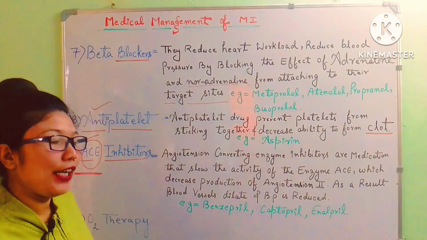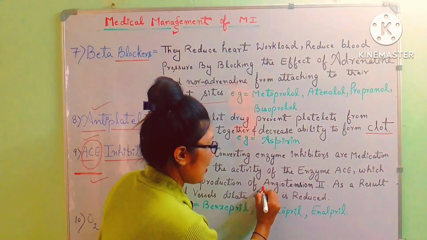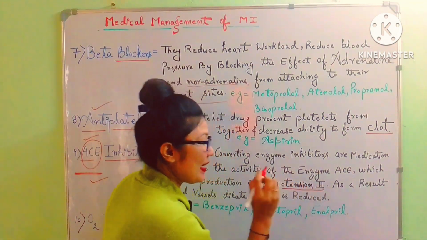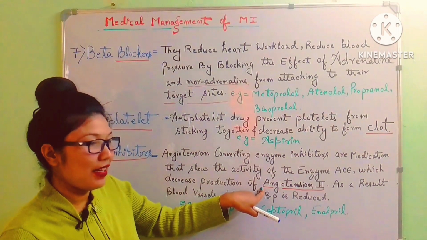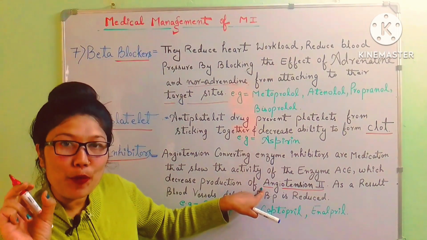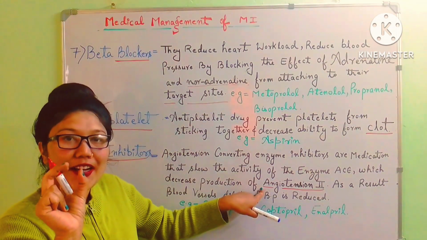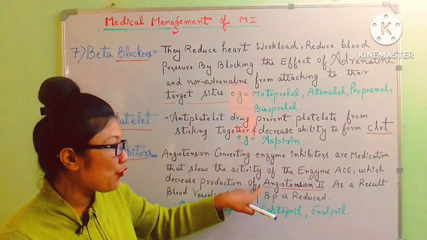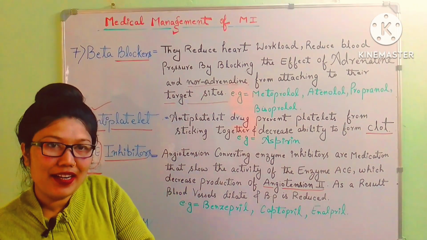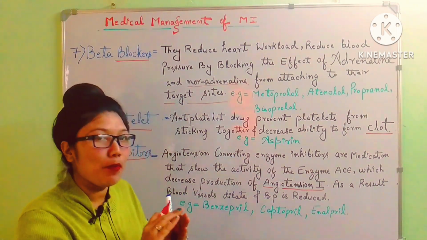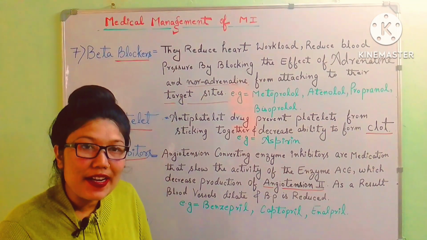One more thing it does: it releases the adrenaline hormone from the adrenal gland. This hormone will go to the kidney and will retain the water and